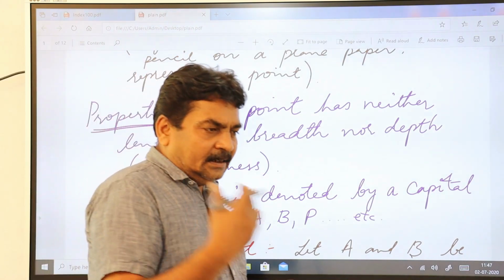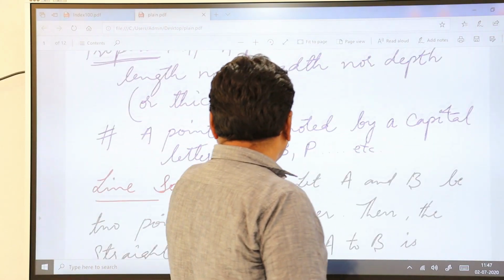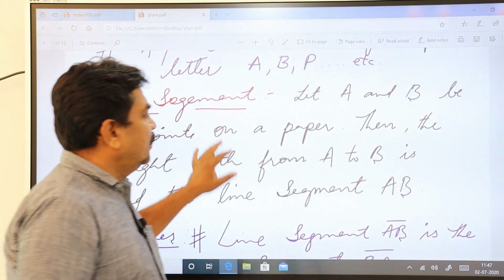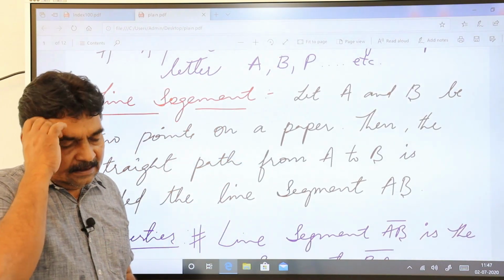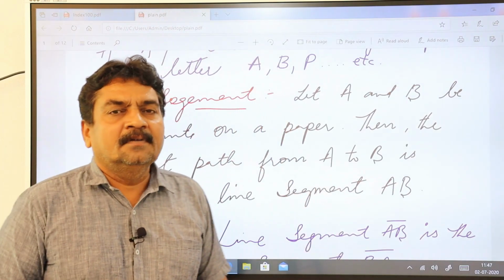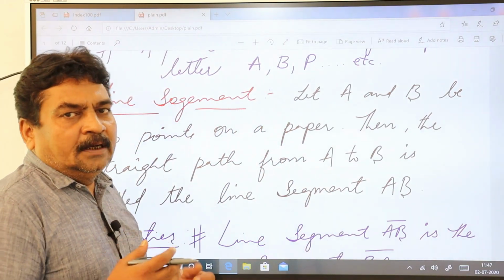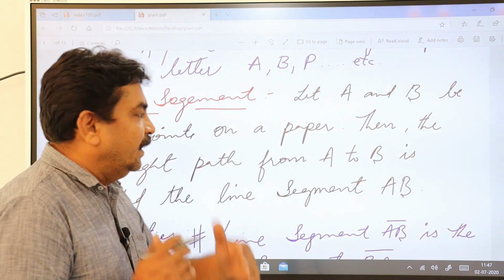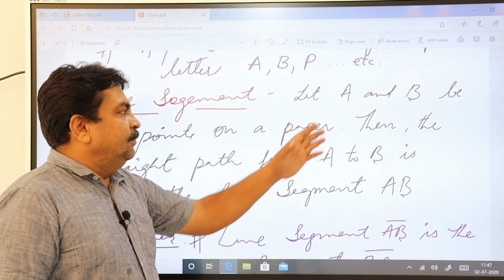Let us come to the second concept, line segment. What is a line segment? This is very important. Before knowing angles and other things, you have to understand the meaning of line segment.